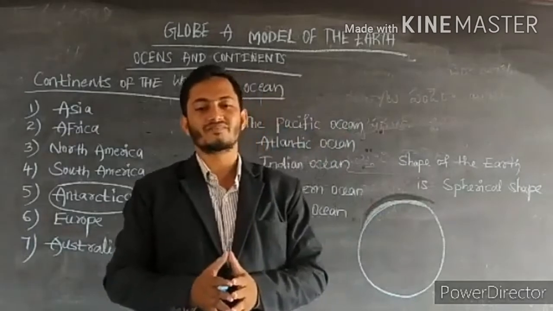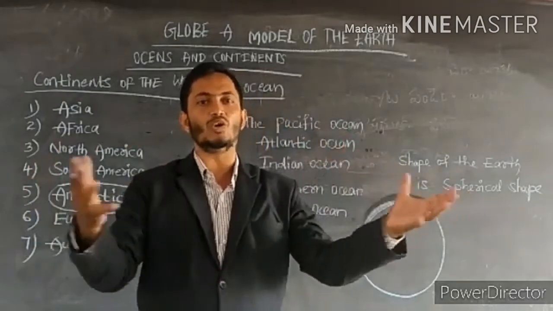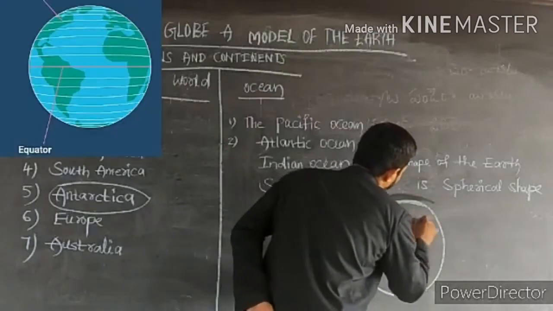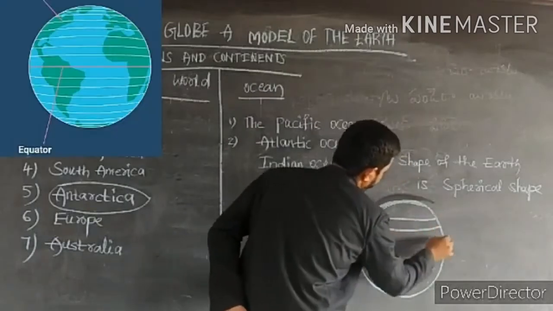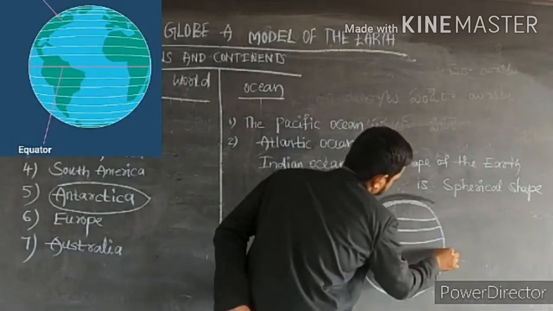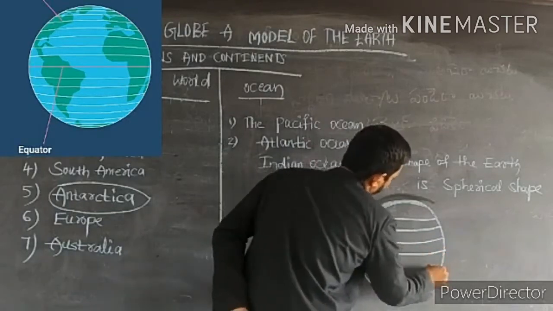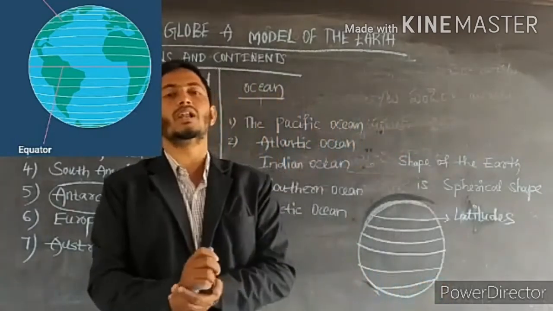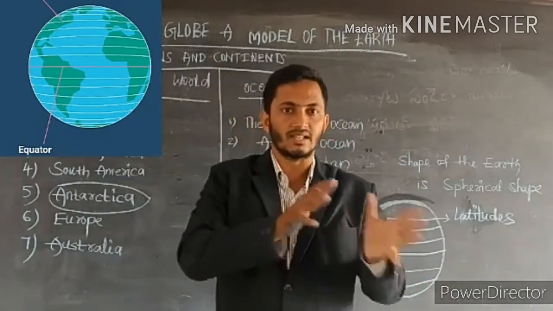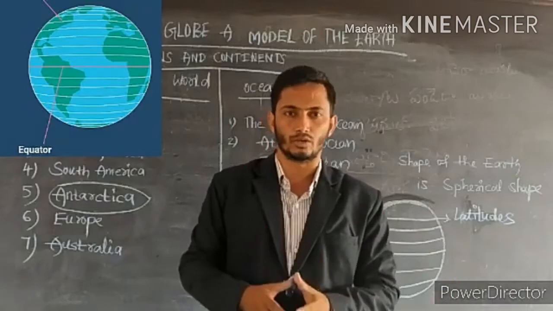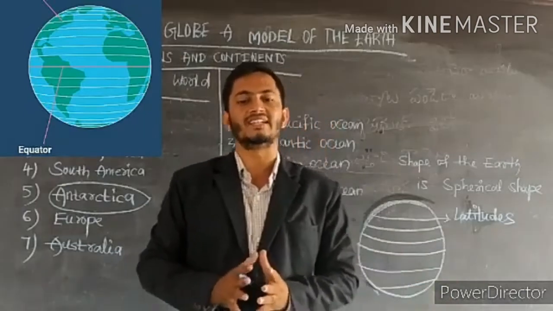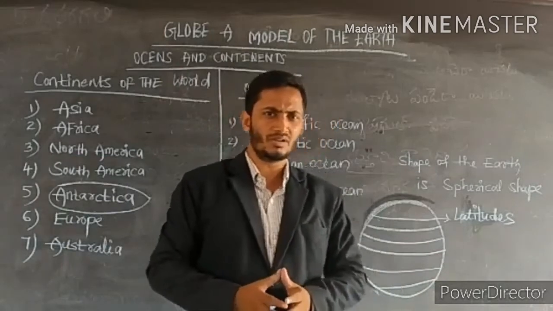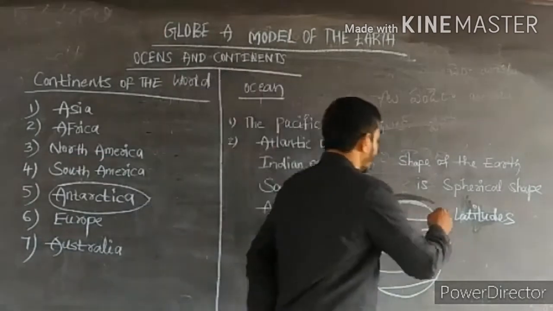The lines horizontally on the globe are known as latitudes. There are how many latitudes on the globe? 180.